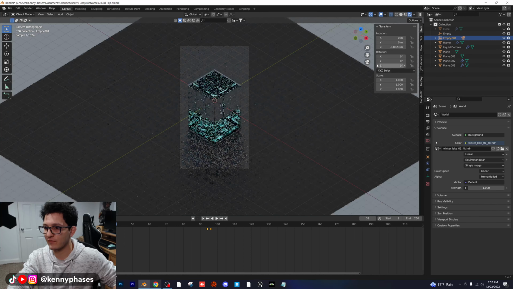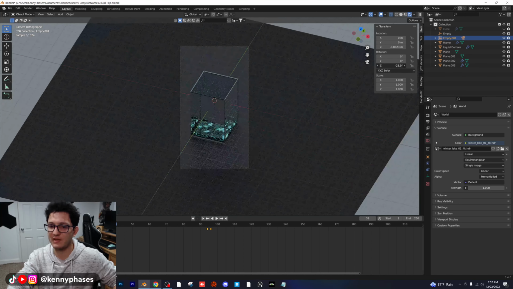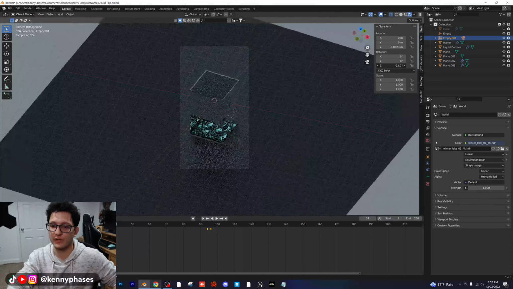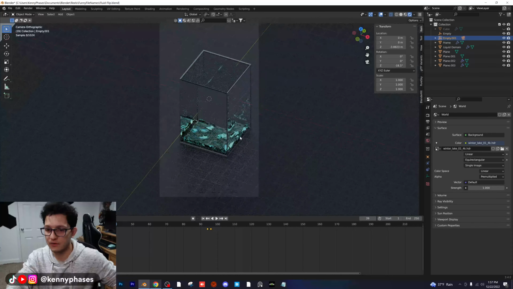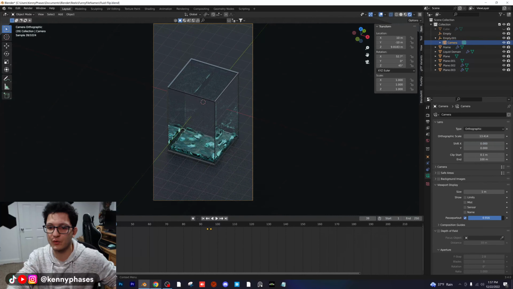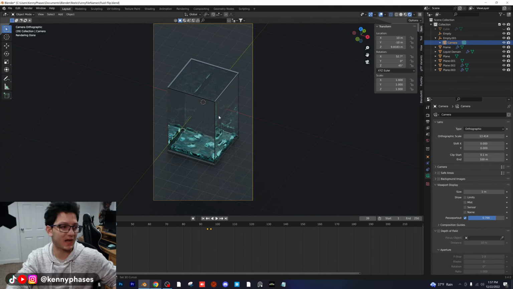And I'm going to go back into my rendered view, and I'm now going to rotate my empty to get whatever angle I desire for my render. This is a really awesome technique that I love to use because it's just a really quick way to find good angles without having to completely adjust the camera. This is perfect. So I think this angle looks good.